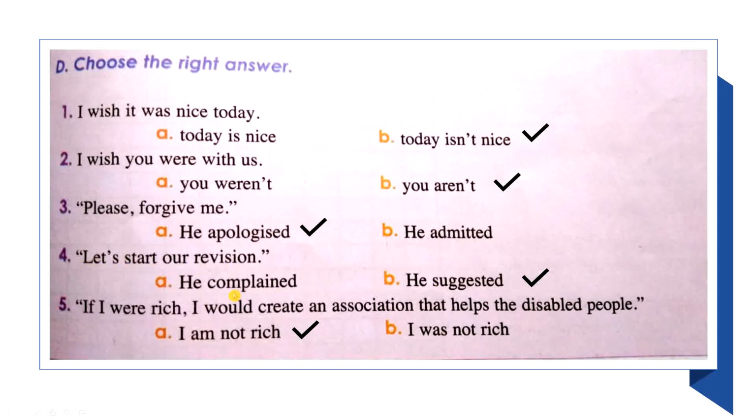It's not complaining. If I were rich, I would create an association that helps the disabled people. So this is conditional type 2. So we need conditional type 2. This is for something impossible at the time of speaking, the present. So if I were rich, am I rich? No, I'm not rich. Not about the past, but about the present. It's not a real past.